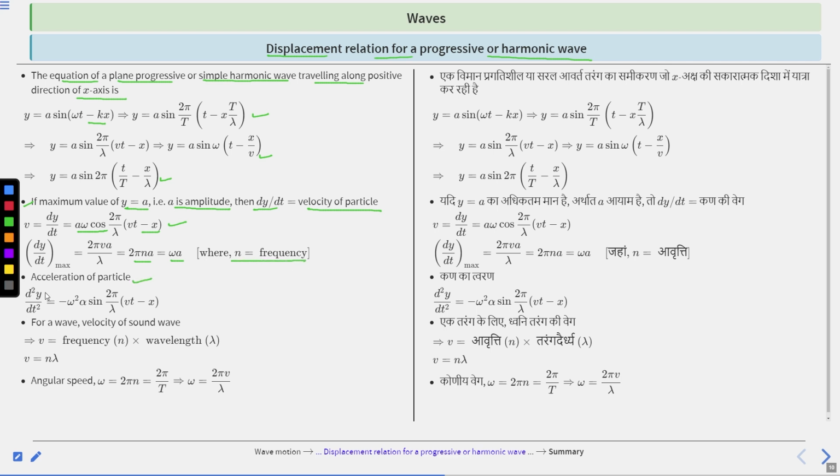Acceleration of the particle, d²y/dt², is equal to −ω²a sin (2π/λ)(vt − x). So this is the acceleration of the particle. And for a wave, the velocity of the sound wave v equals frequency multiplied by wavelength, so v equal to nλ. Angular speed ω is equal to 2πn, which is equal to 2π/T. So ω equal to 2πv/λ. So these are the displacement relations for progressive or harmonic waves.